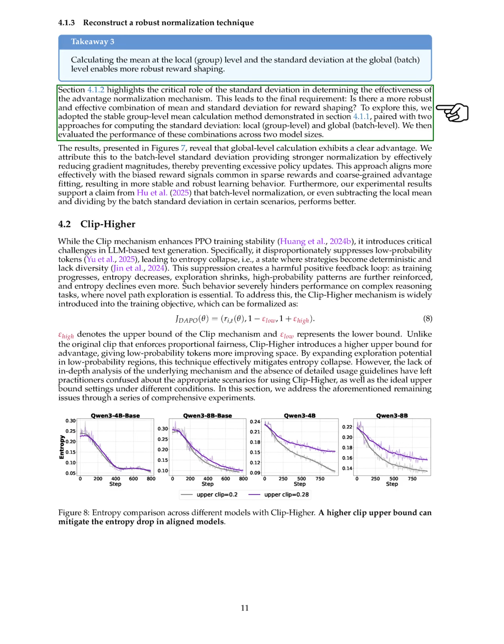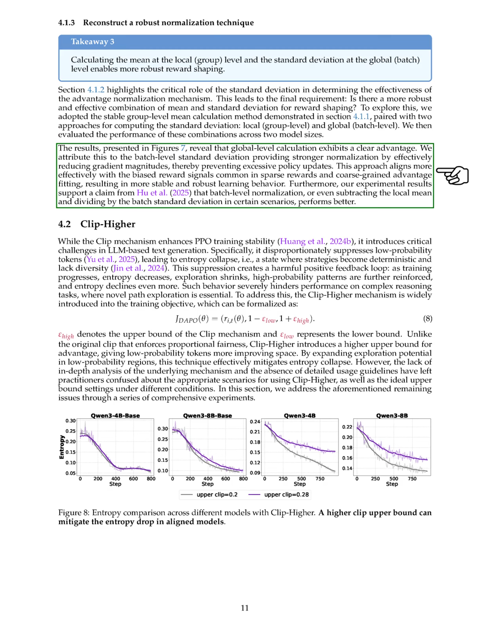Next, we highlight the importance of the standard deviation in the effectiveness of advantage normalization and seek a more robust combination of mean and standard deviation for reward shaping. We employed a stable group-level mean calculation method, combined with two approaches for computing the standard deviation: local, group level, and global, batch level. Our evaluations across different model sizes showed that the global level calculation provided a clear advantage.